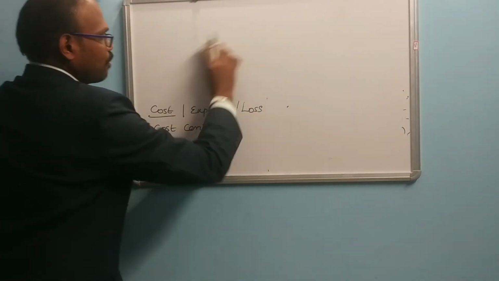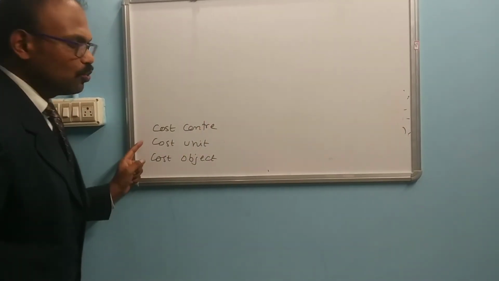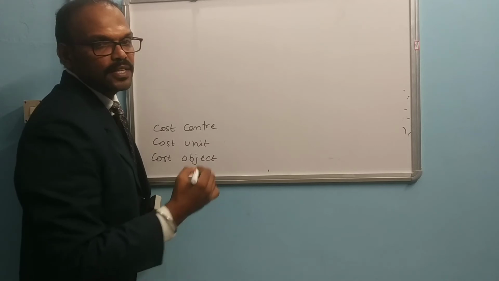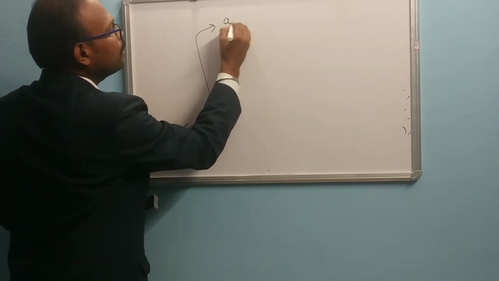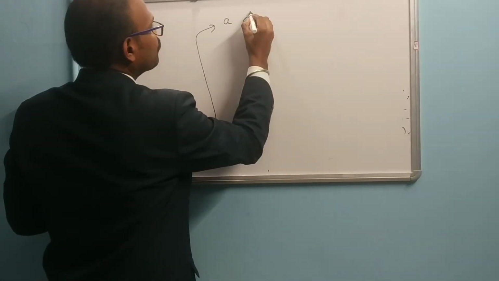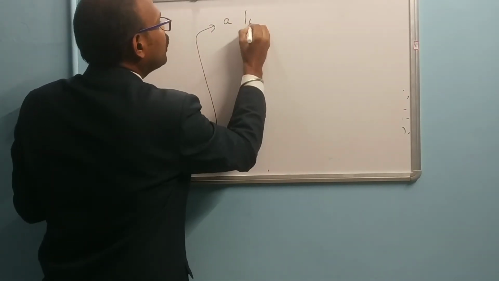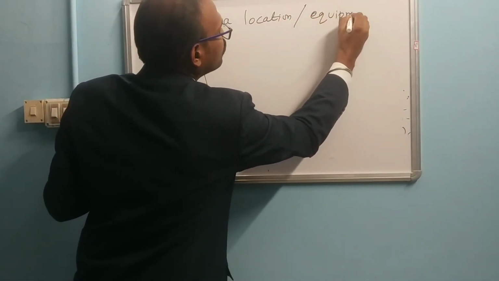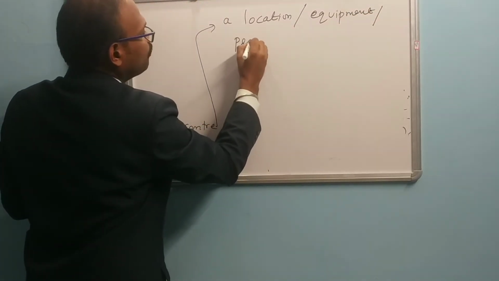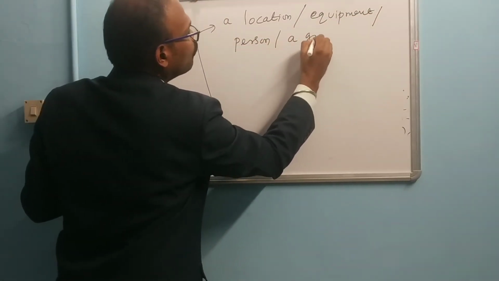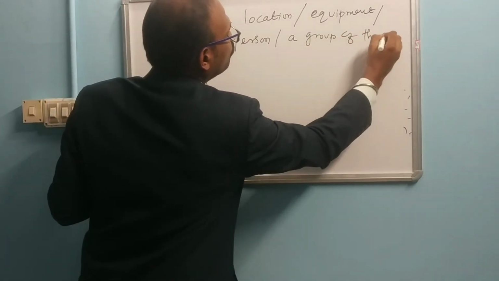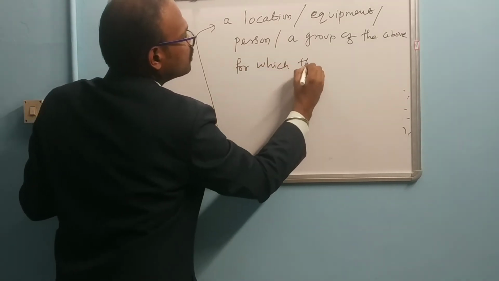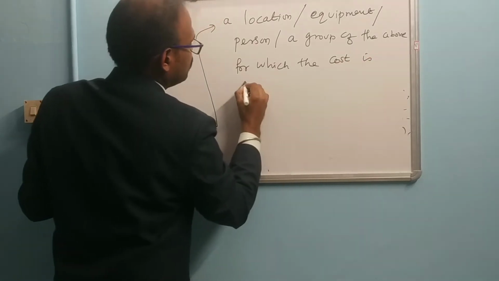Next we are going to discuss cost center, cost unit and cost object. So what is meant by a cost center? A cost center is nothing but it may be a department, or a location, or an equipment, or a person, or a group of the above, for which the cost is ascertained.